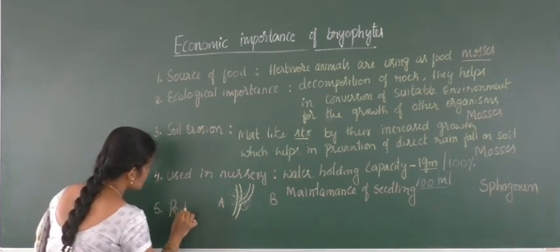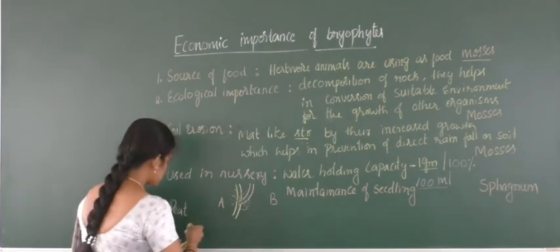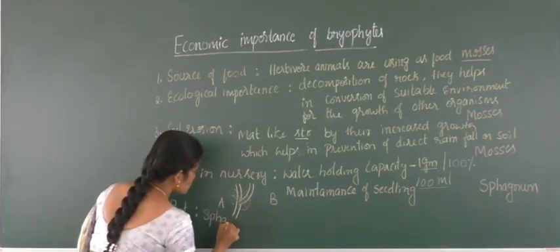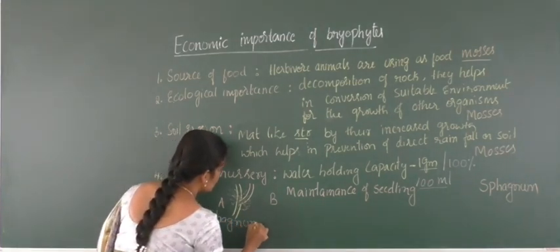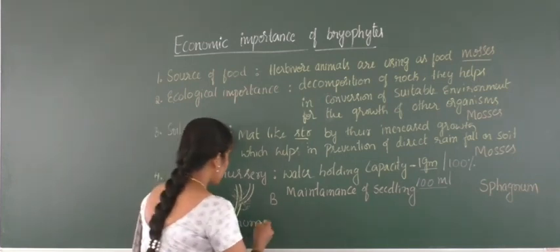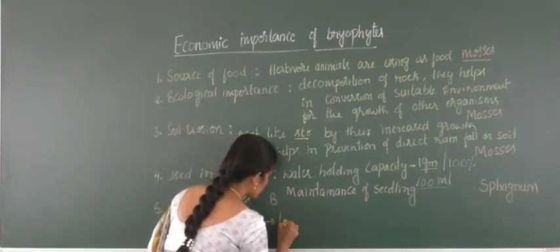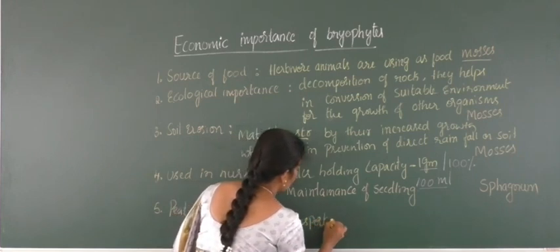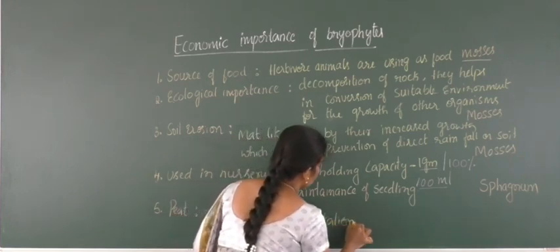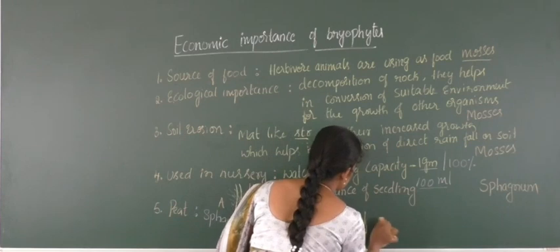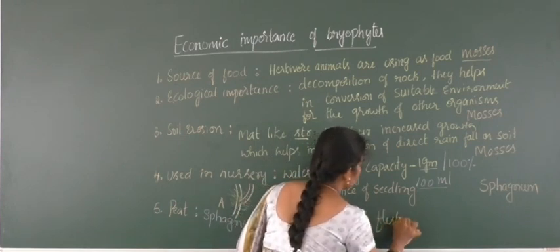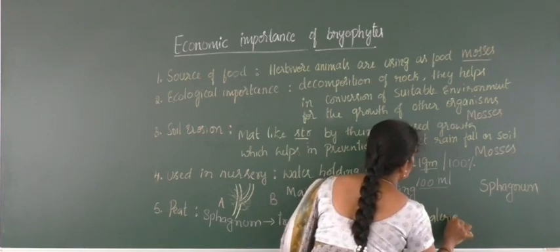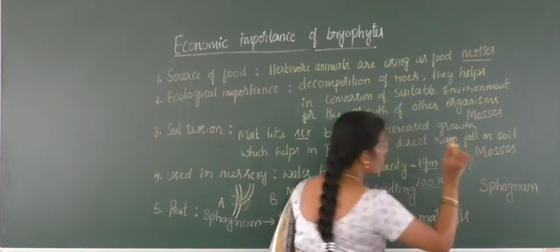These are used as a peat, and the same example, sphagnum, is given here, where it can be used for transportation of fleshy materials. What is meant by fleshy materials?